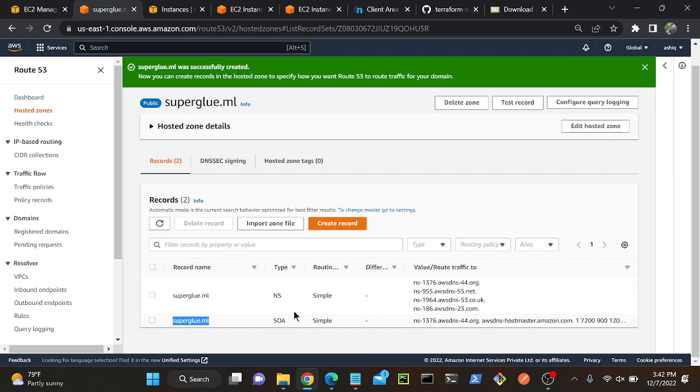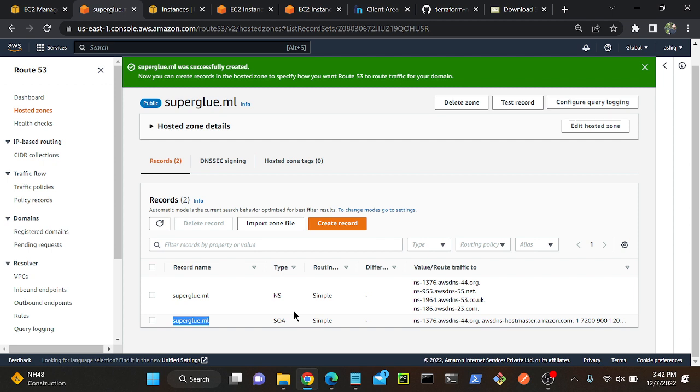The first one is NS, name servers, and we will get four name servers. The second one is SOA, start of authority. NS contains four default name server information, and those name servers belong to AWS, Amazon.